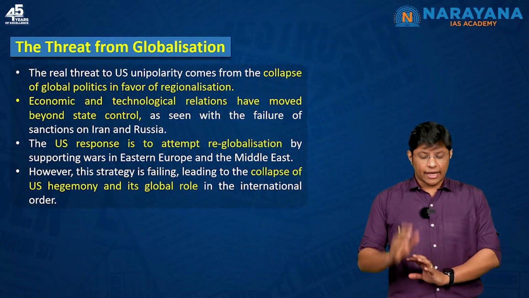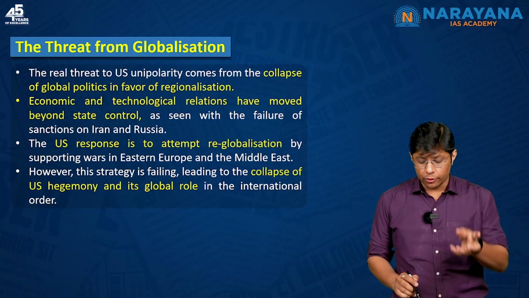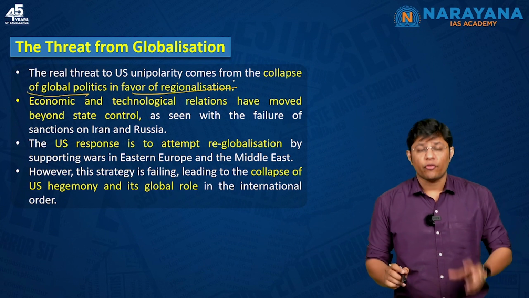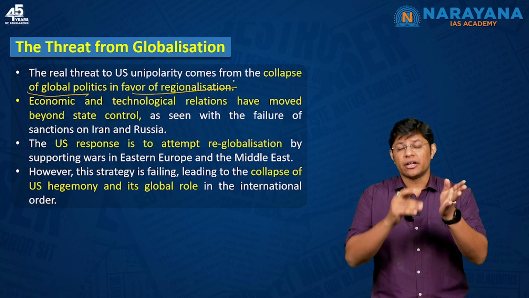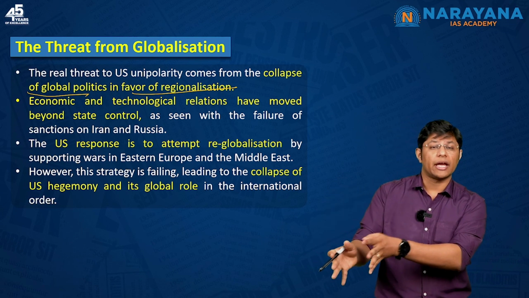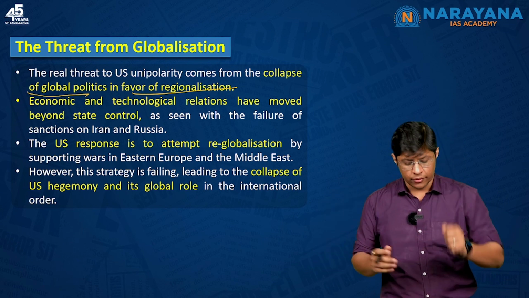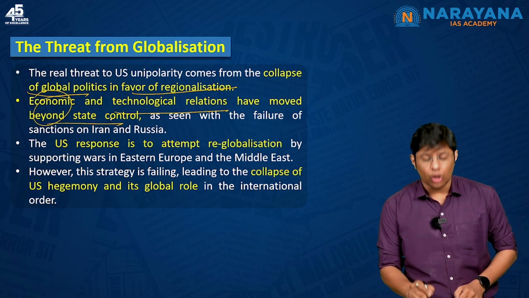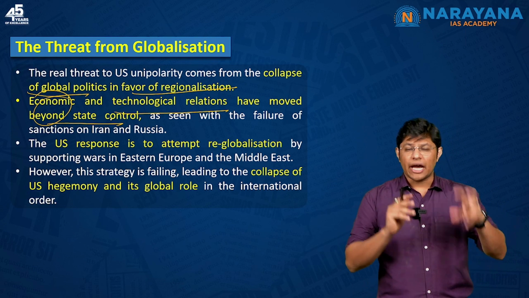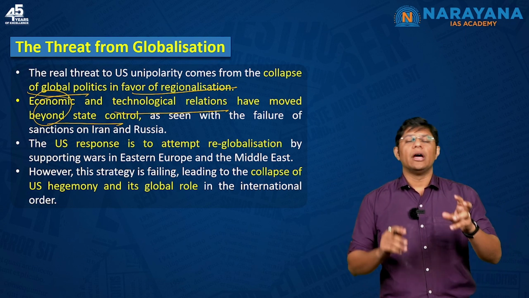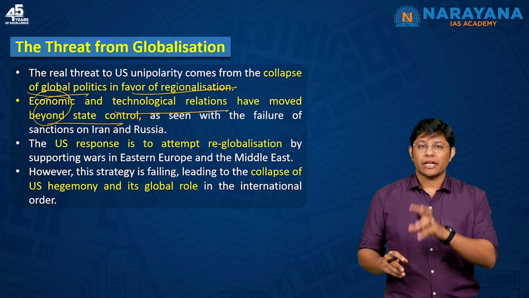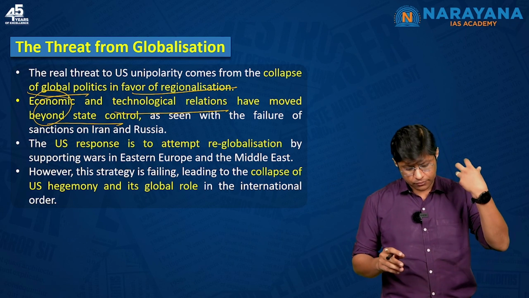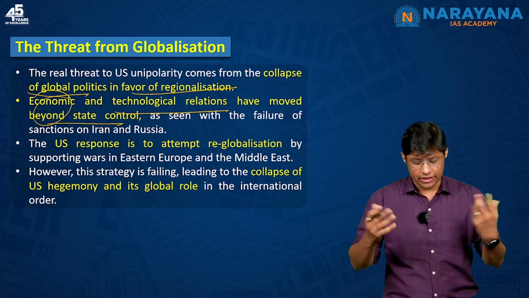Threat from globalization. Now, the real threat to US unipolarity comes from the collapse of global politics in favor of regionalization, which means a regional based world order rather than a unipolar world order. The economic and technological relations have moved beyond state control, which means the sanctions that the USA has imposed on Russia or for that matter Iran have no meaning or substance. Why? Because these things have moved beyond state control.